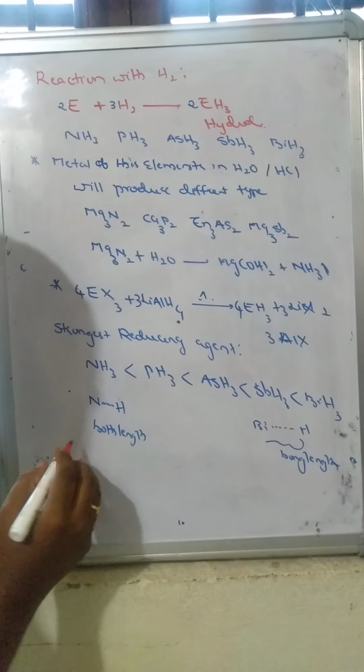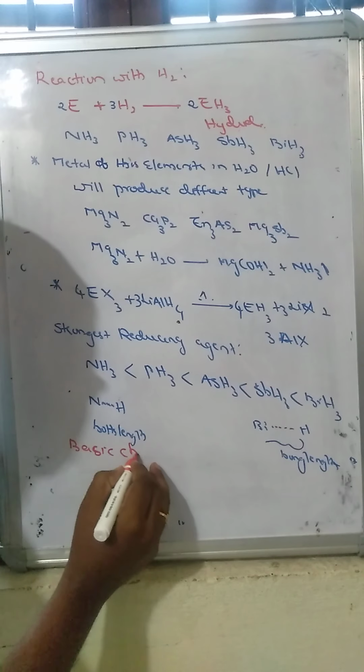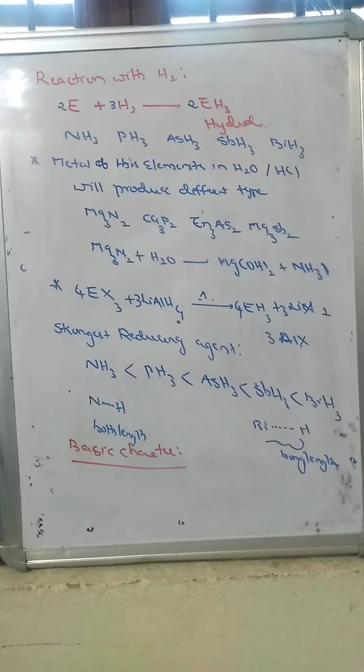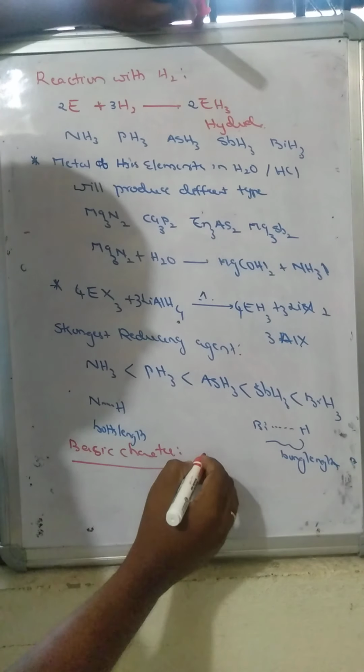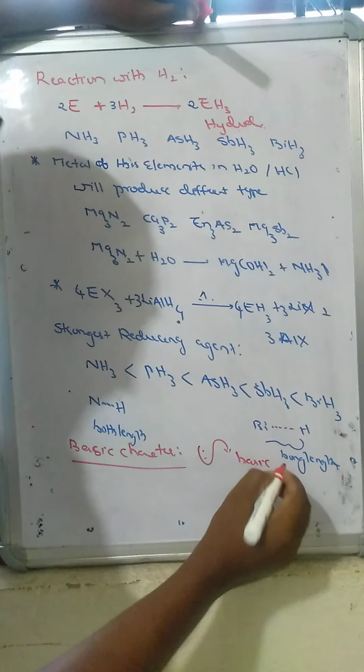Now we will see the basic character order. Basic character is the tendency of a molecule to donate a pair of electrons to another compound.